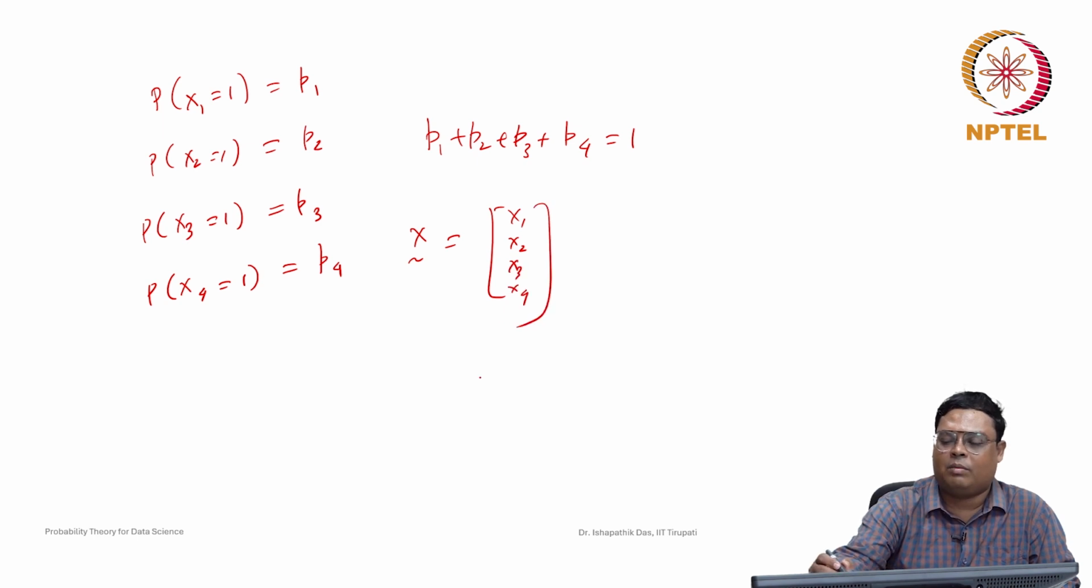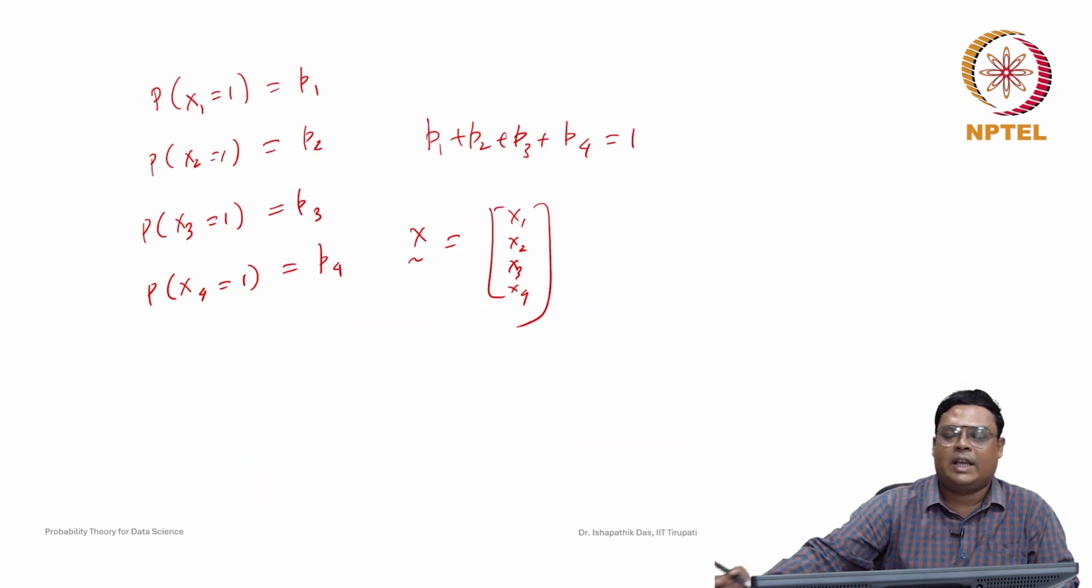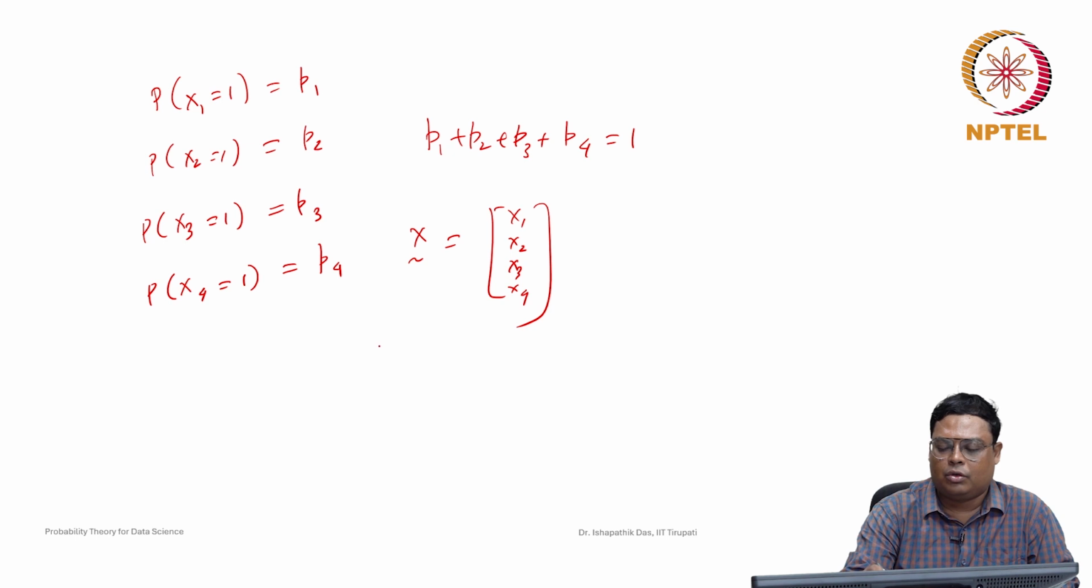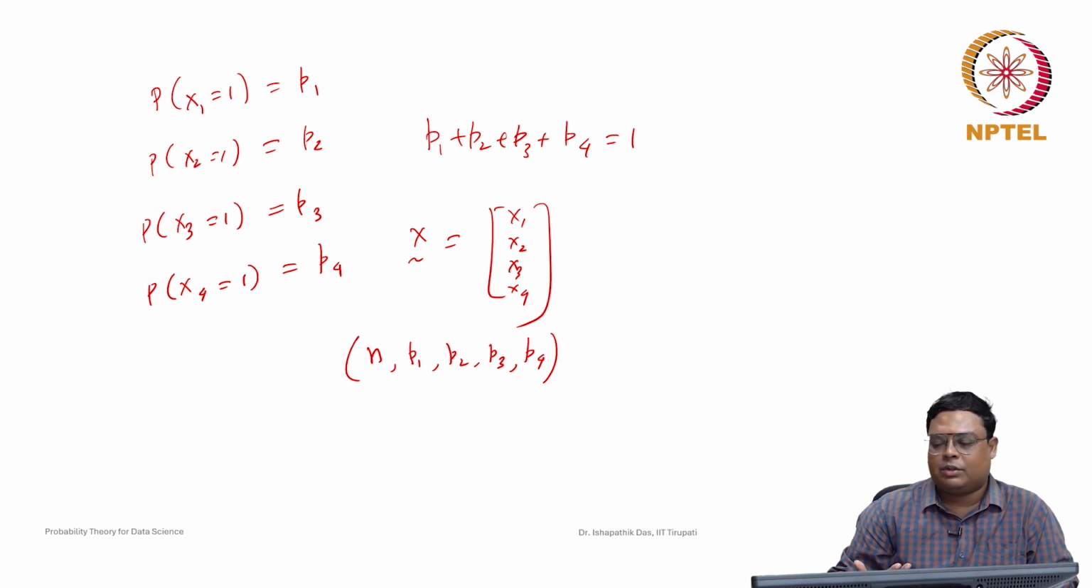So a 4-variate random variable, and we denote this as a multinomial random variable with parameters n, because here n pieces we drew, so this parameter n is how many times you are taking, and then P1, P2, here actually 4 only, P3 and P4. So then what will be the probability mass function, that we have to find. This will be a multinomial distribution if it has a particular probability mass function.